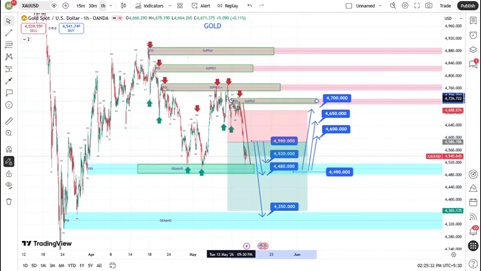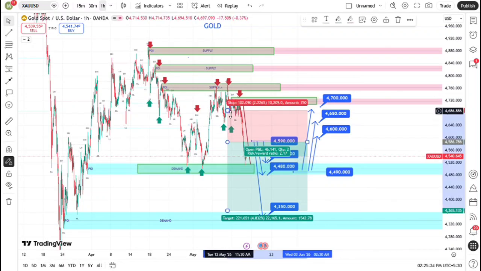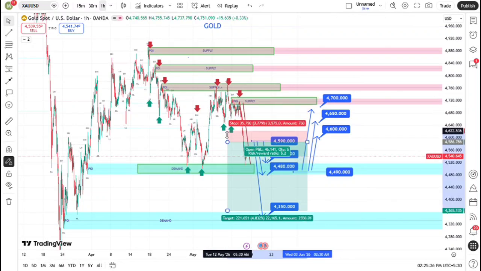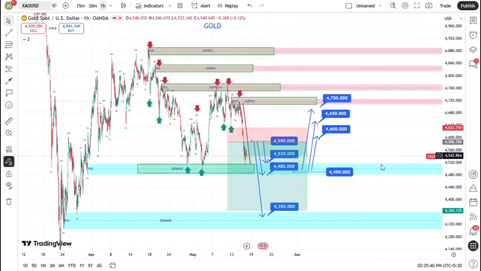In summary, since the DXY is struggling and the VIX is signaling high fear, we anticipate this institutional demand zone for gold will provide the necessary foundation for a reversal.